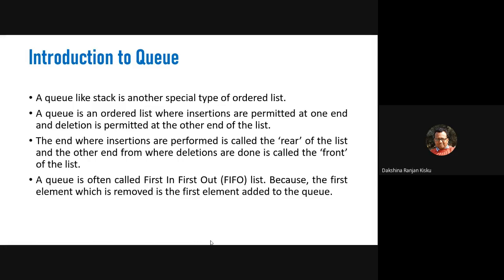Okay, and the other end from where the deletions are made is called the front end of the list. So in a queue, one end is called the rear end and another end is called the front end. In the rear end we perform the insertion operations and at the front end we perform the deletion operations. Okay,